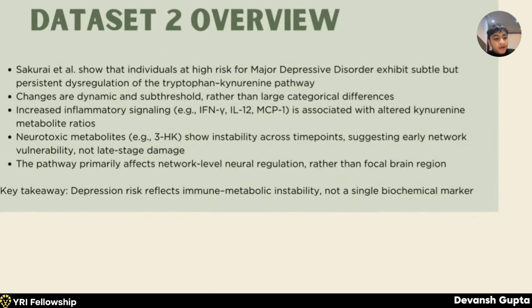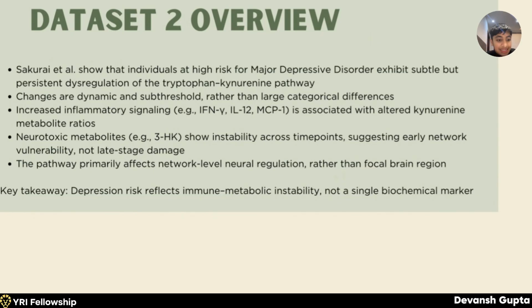Now, dataset 2 overview. This is something very important because now we're going to compare our findings from our analysis of dataset 1 to dataset 2. So dataset 2 examines serum profiles of the tryptophan kynurenine pathway in individuals at higher risk for MDD. The key finding is instability and not absolute elevation. There are fluctuating metabolite ratios like IL-6, IL-10, IFN gamma, IL-12, MCP1, dynamic immune signaling and sub-threshold but persistent dysregulation.